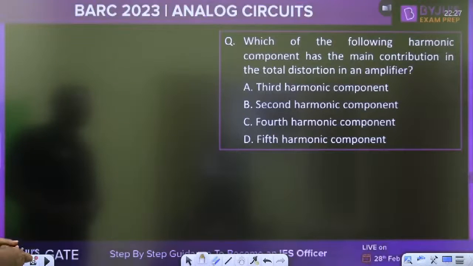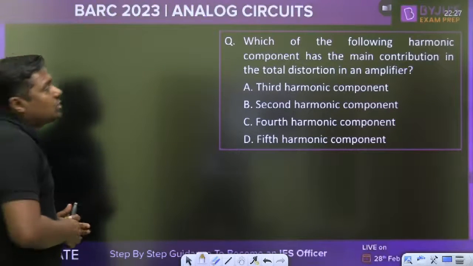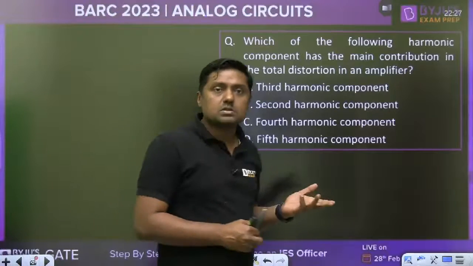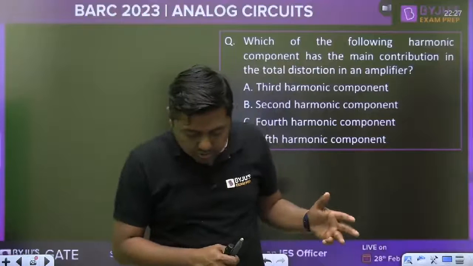Then, which of the following harmonic components has the main contribution in the total distortion? Why am I taking this? Because a number of students do not have an idea about the power amplifier. So quickly solve the question. Quickly.